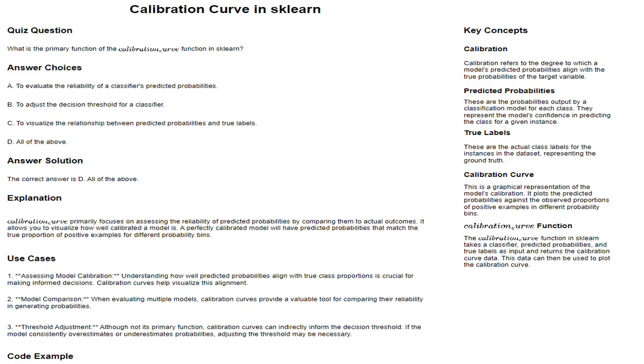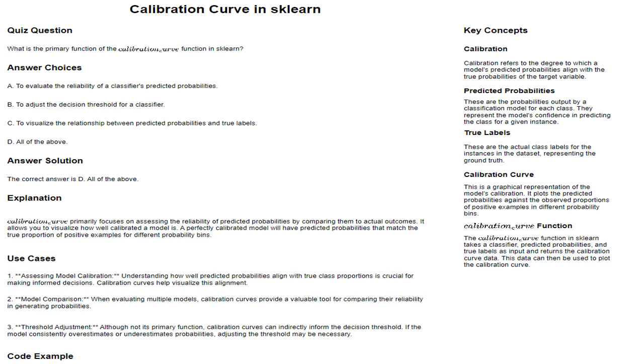True labels are the actual class labels for the instances in the dataset, representing the ground truth. In a medical diagnosis model, the true labels would be the actual diagnosis for each patient. These labels are used to evaluate the model's performance.